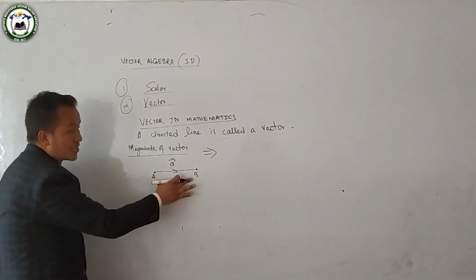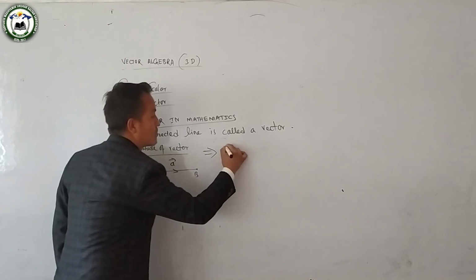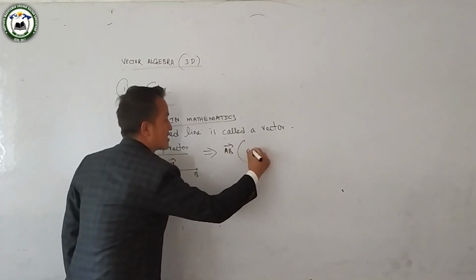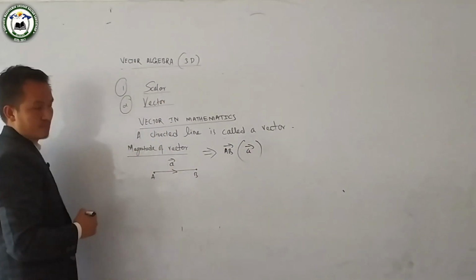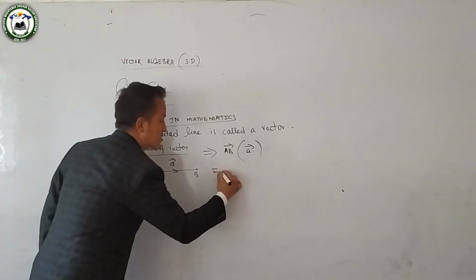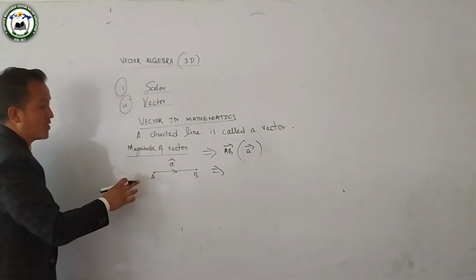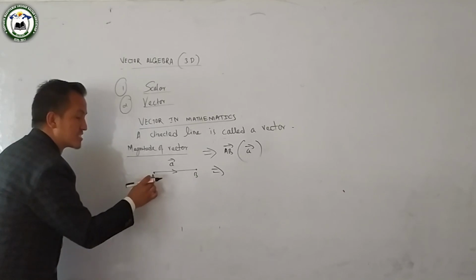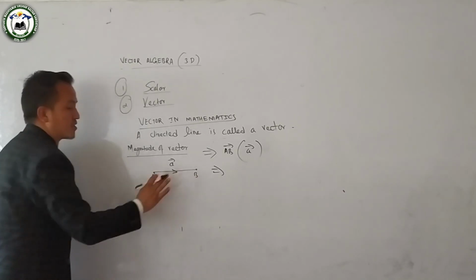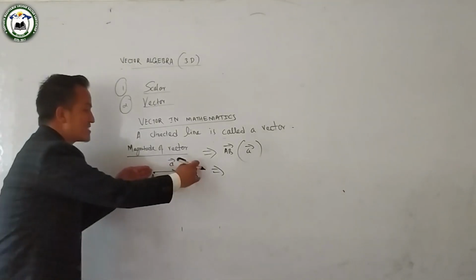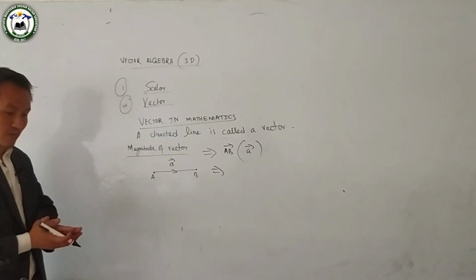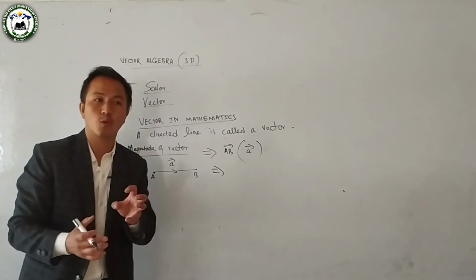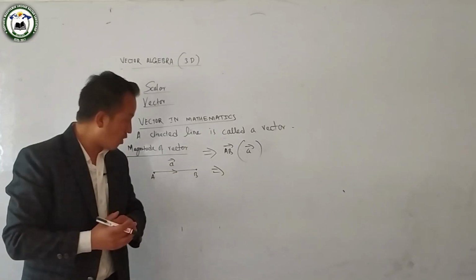Magnitude of a vector is denoted by vector AB, or by the small letter vector a. This AB is the distance of point A from B. We call this distance the magnitude, and as you all know the distance is always positive.